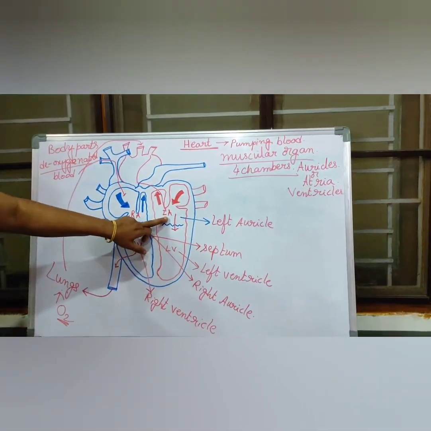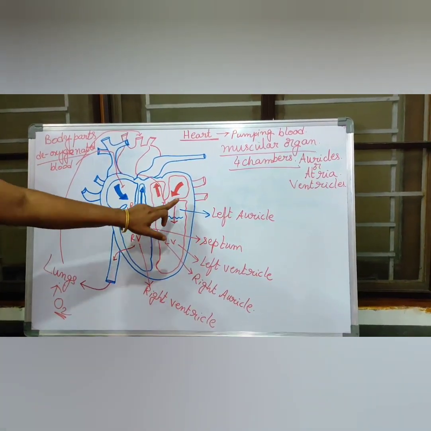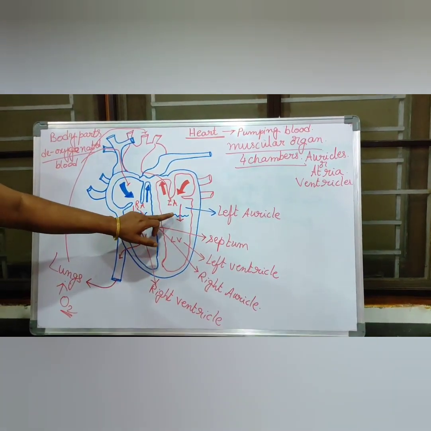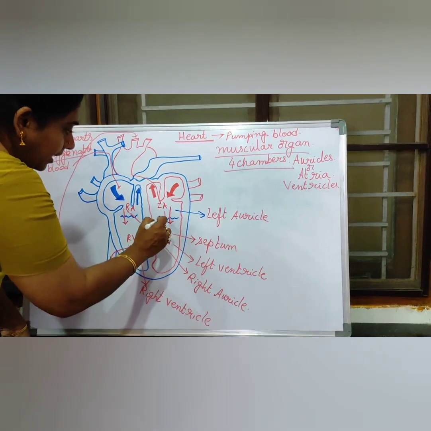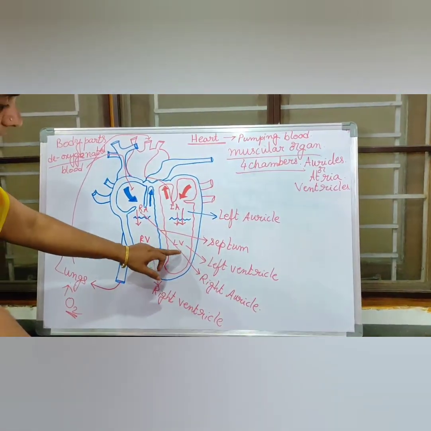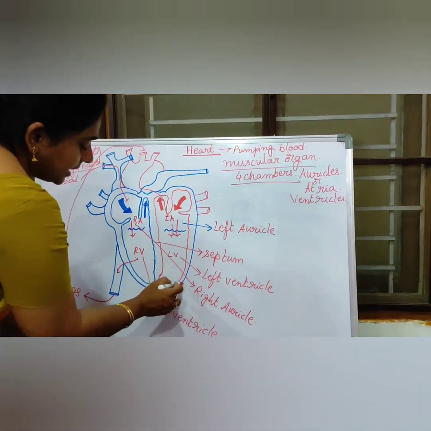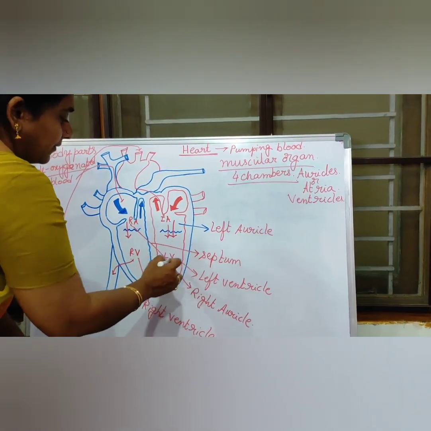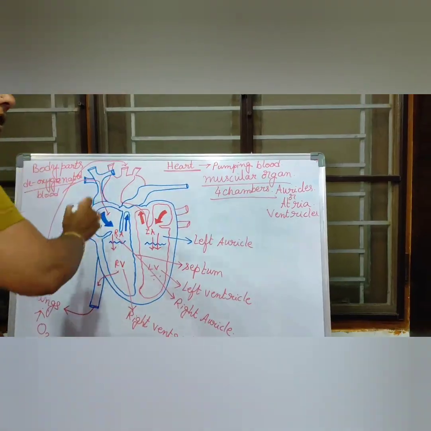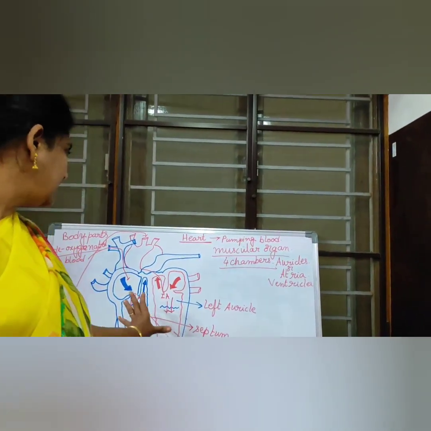Pure blood means oxygenated blood, and whenever this left auricle is completely filled with the pure blood, the door will be opened, and from this left auricle it will push the blood to the left ventricle. The left ventricle will collect the blood from the left auricle, and it consists of some more blood vessels. Those blood vessels will carry the pure blood from this left ventricle to all the other parts of the body. Okay, this is about your heart structure, children.